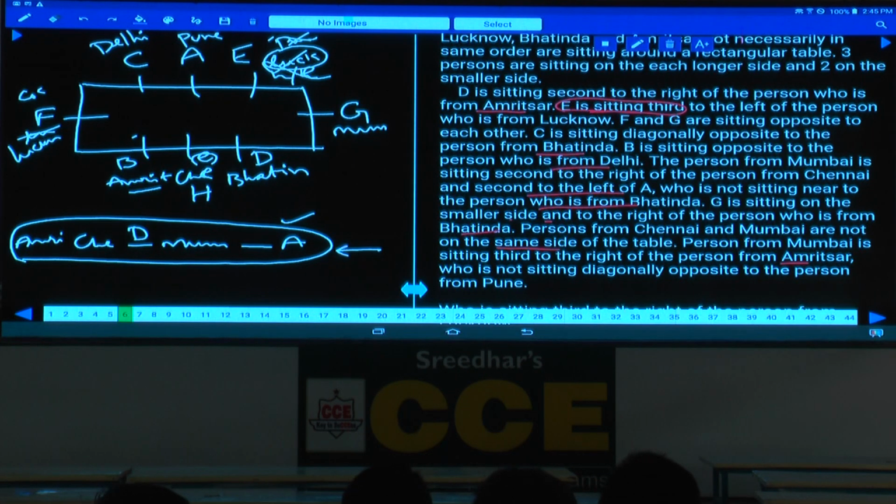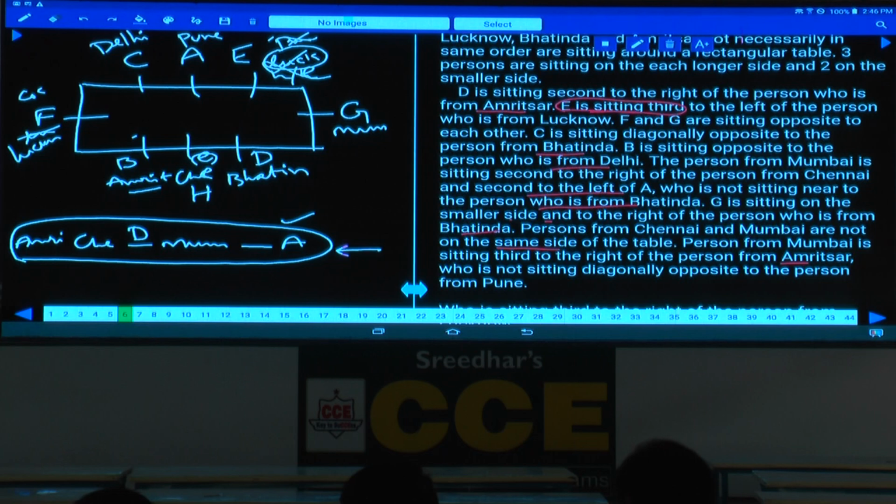C is the answer, C, the person from Delhi. We are getting 2 answers, isn't it? Both 2 and 3, out of which in general we opt for only choice 2. We won't go for choice 3. Why? Once you got choice 2, what is the necessity of going for choice 3, unless both 2 and 3 are there.